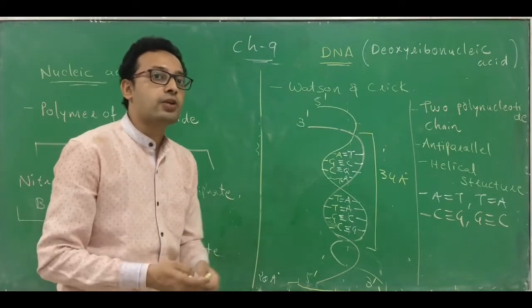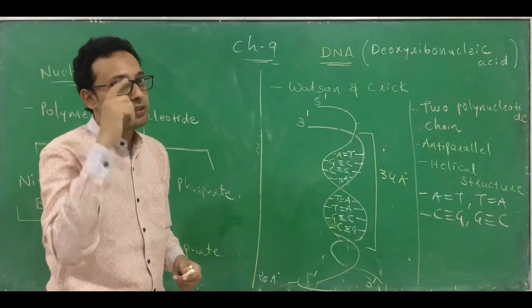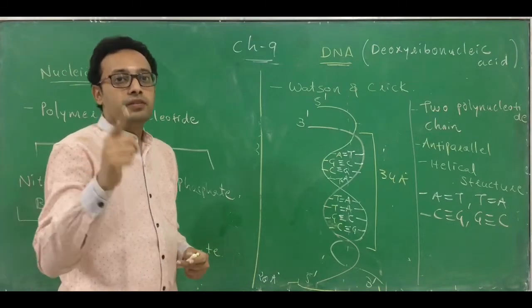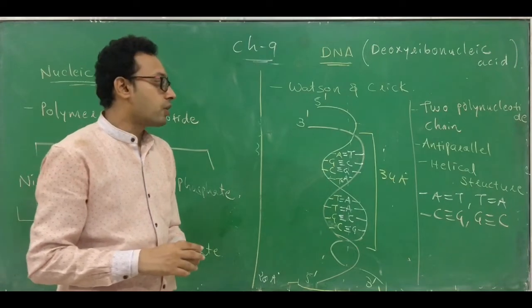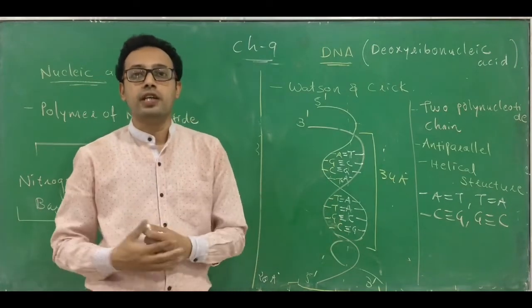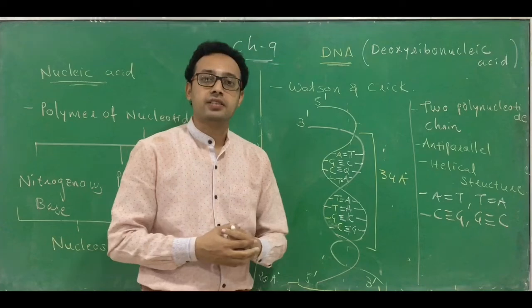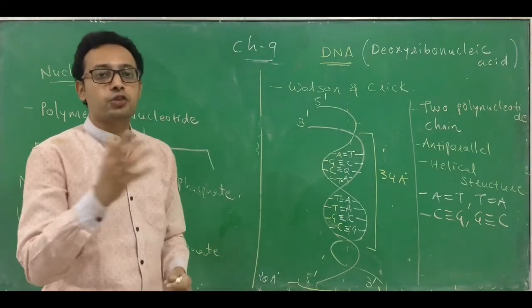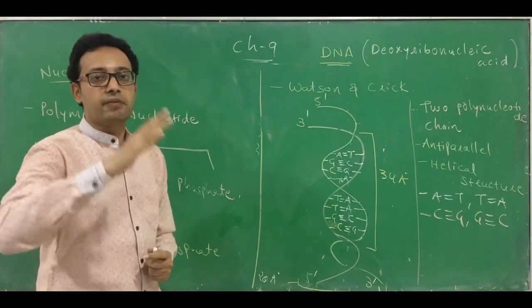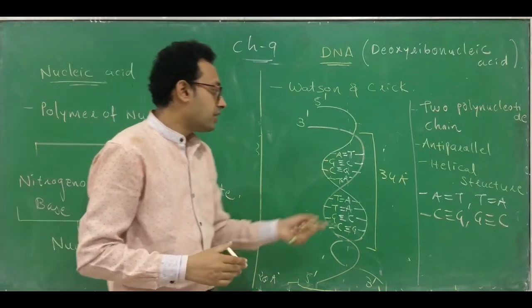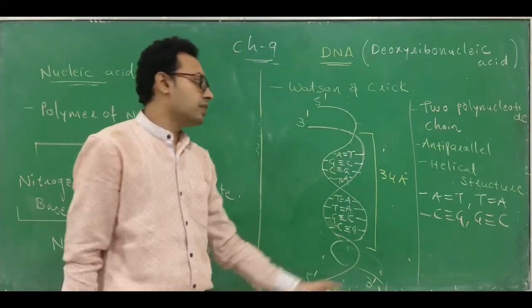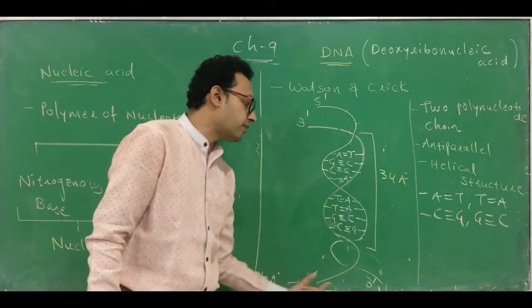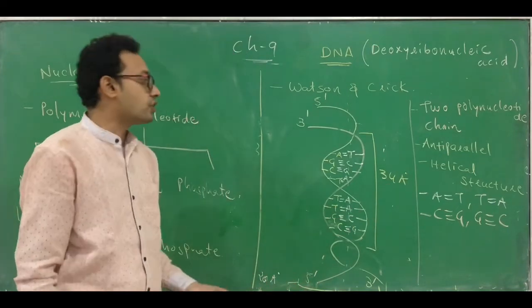You are also able to convert it into nanometer. You might have studied unit conversion in physics. How much angstrom is equal to how much nanometer? You know the factor for converting angstrom to nanometer. That we will discuss in the meeting. But you have to remember that the length of one helix is 34 angstrom and the width of this DNA molecule is 20 angstrom.